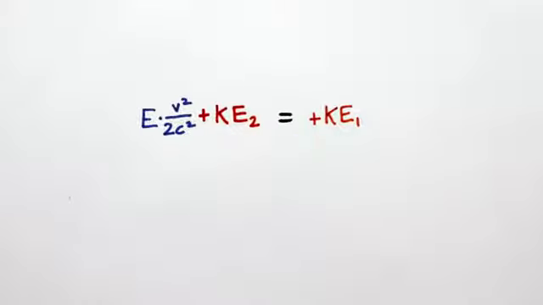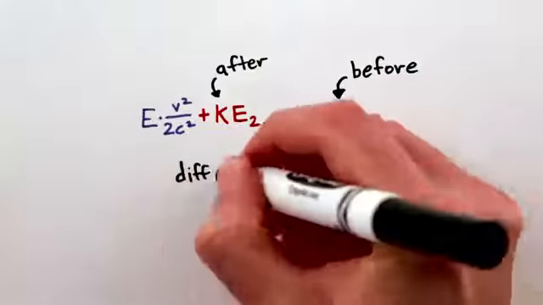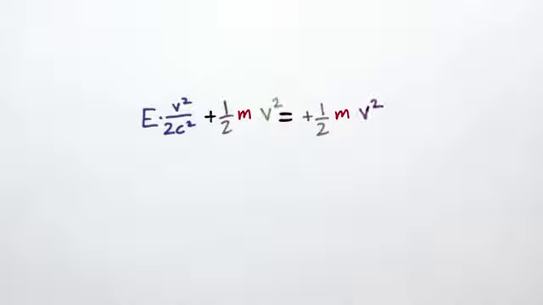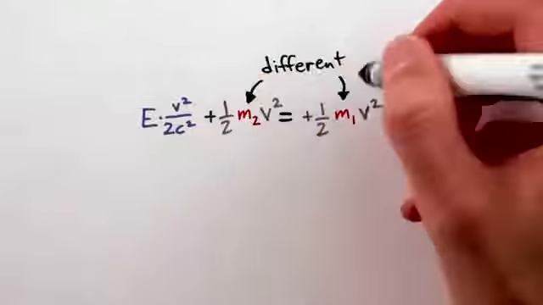Rearranging, we see that the kinetic energies before and after the flash must be different. And the kinetic energy of an object is 1/2 of its mass times its velocity squared, but we know that the velocity was the same in both cases. So in order to account for the difference, the cat's mass must change when it emits the flash of light.